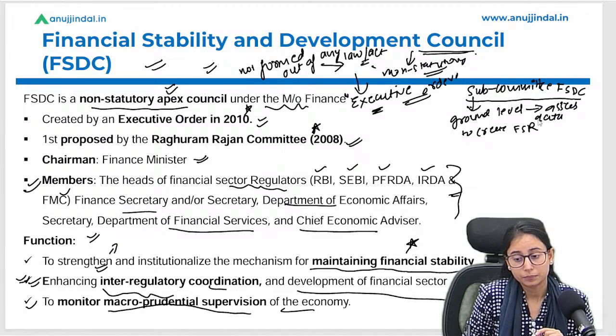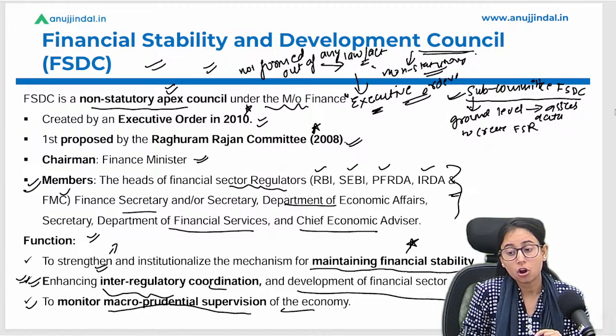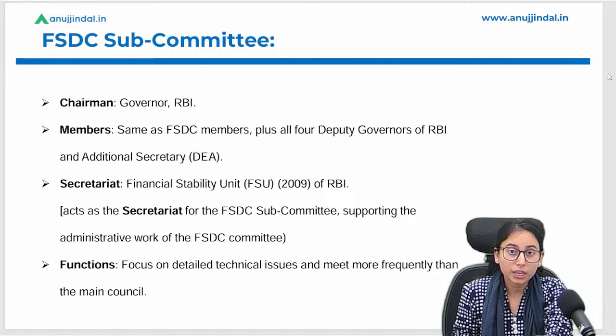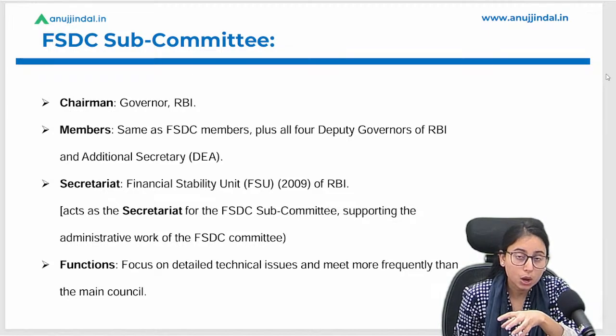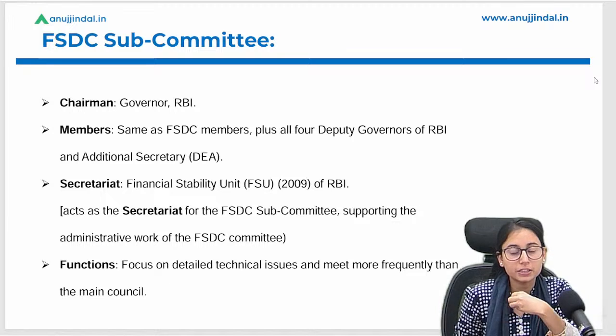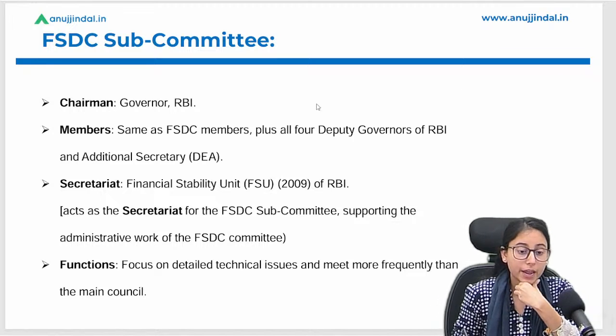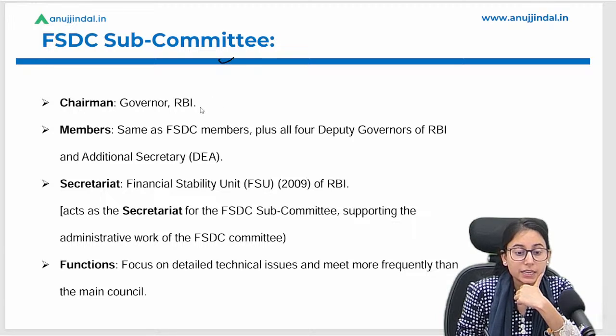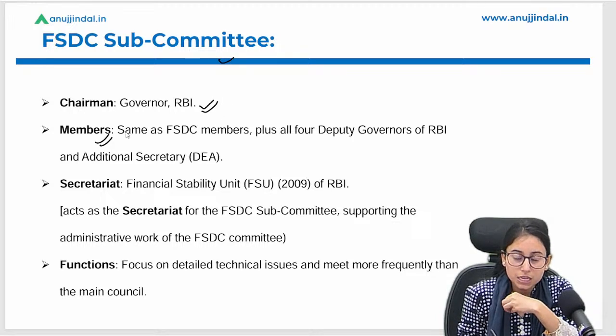The subcommittee of this council ensures that it is working at the ground level to assess all the qualitative data in order to interpret whether the economy is financially stable or not. And who is the chairman of this subcommittee? It is RBI's governor. Okay, and who all are the members of this subcommittee?